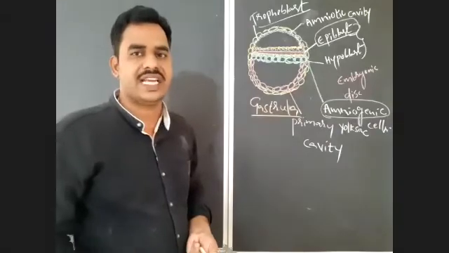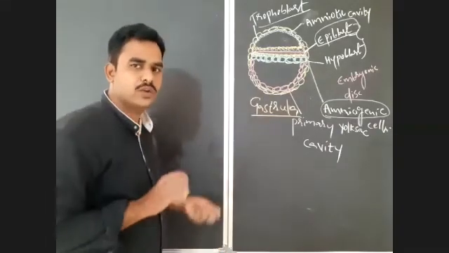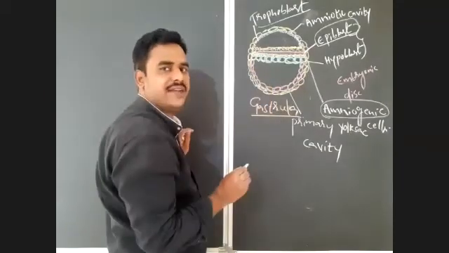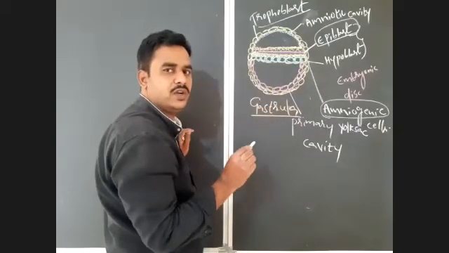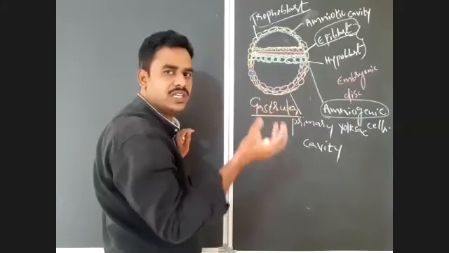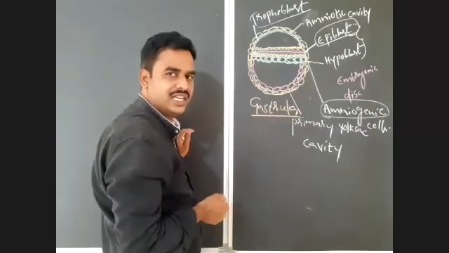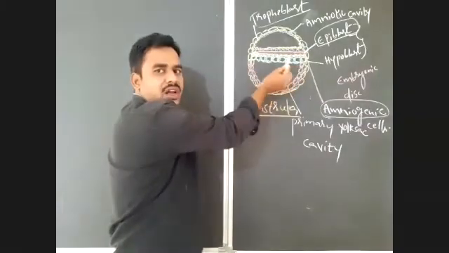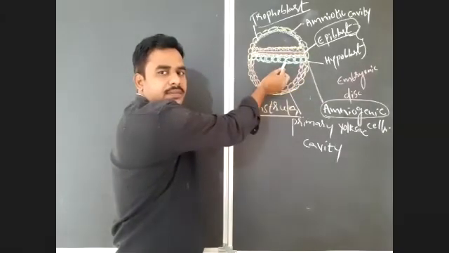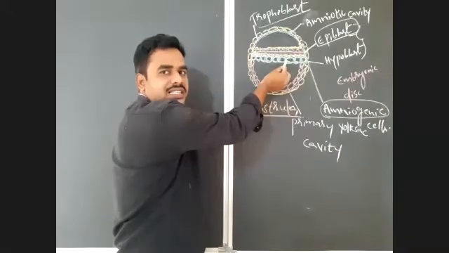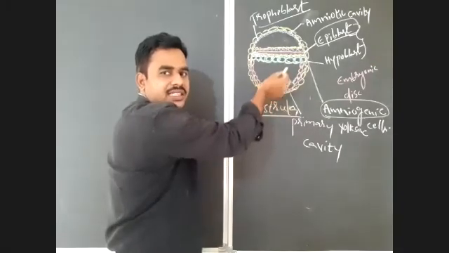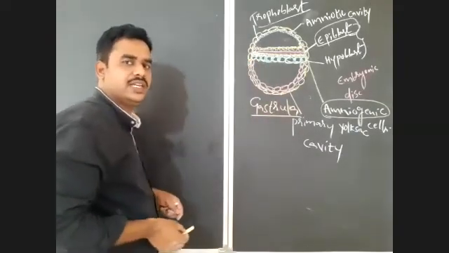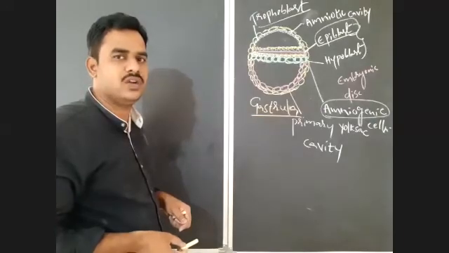So the primary yolk sac cavity is modified into the secondary yolk sac cavity by reducing its size, and the size is reduced by migration of cells from the hypoblast. Now we can call it the secondary yolk sac cavity.